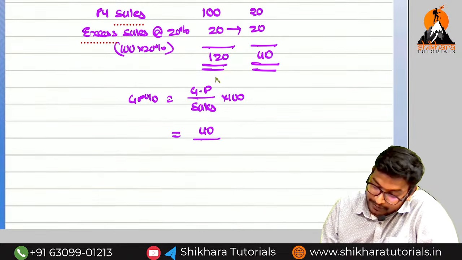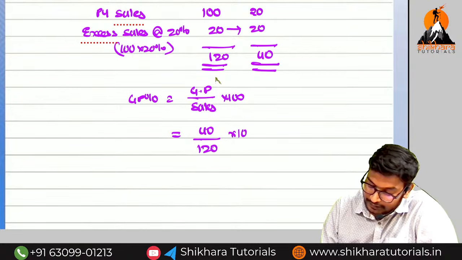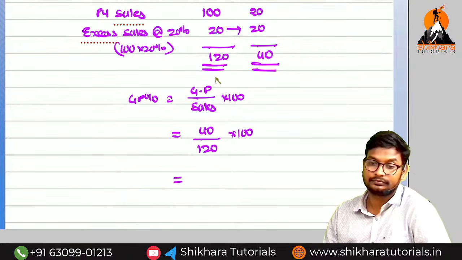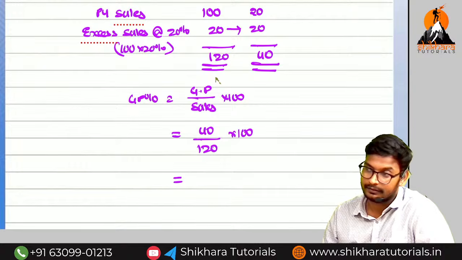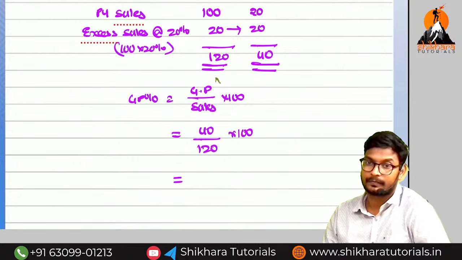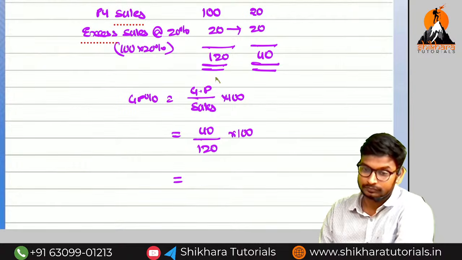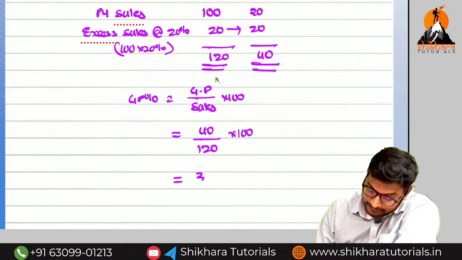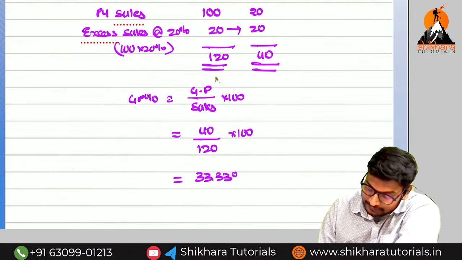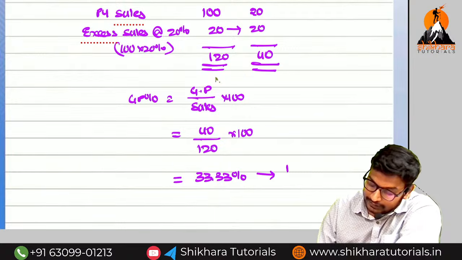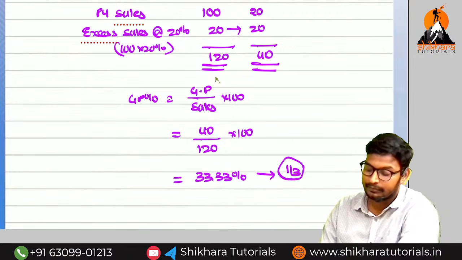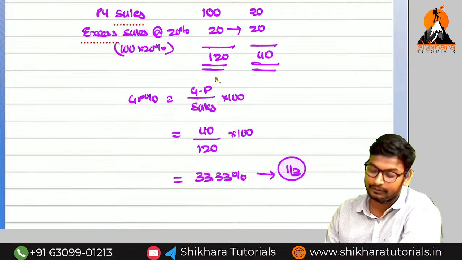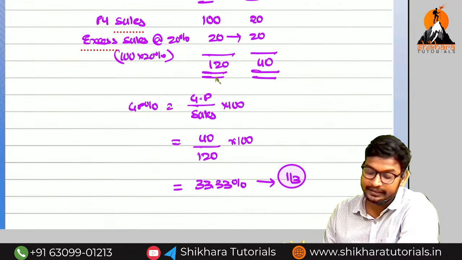40 divided by 120 into 100 is equal to 33.33%. In shortcut, we can call it 1 by 3. 1 by 3 on sales or 1 by 3 on cost? 1 by 3 on sales. Did you get this point?